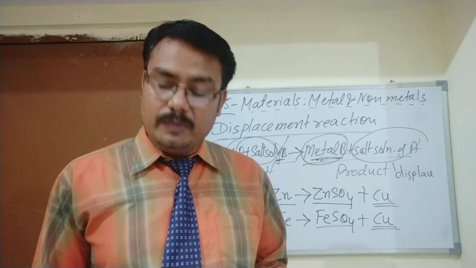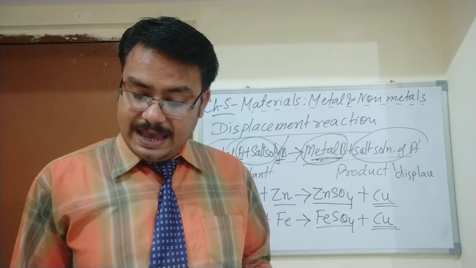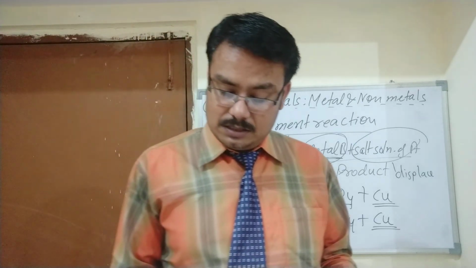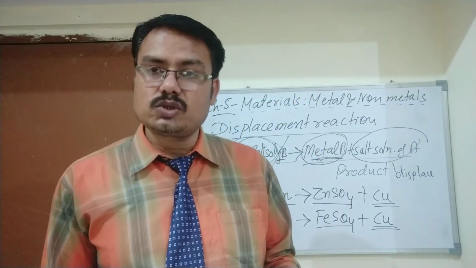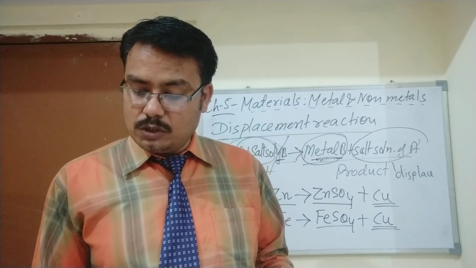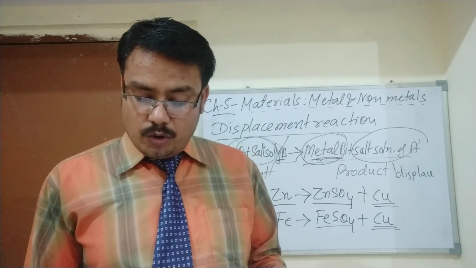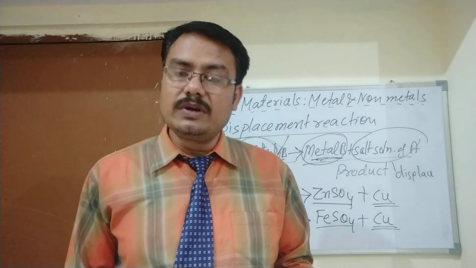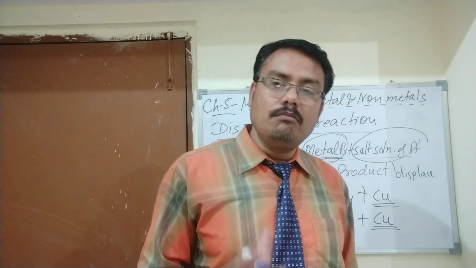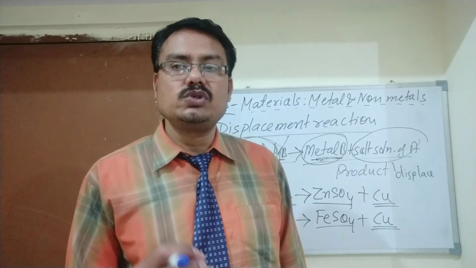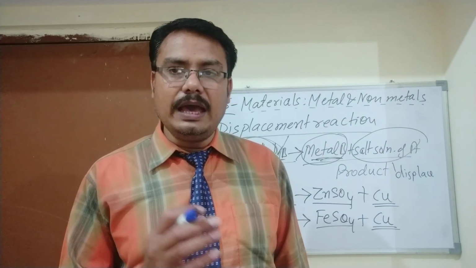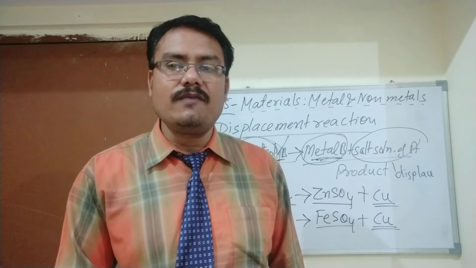Sulfur is also a non-metal. It is used in making sulfuric acid, and also in making plastic, dyes, drugs, explosives and fertilizers. Phosphorus is also used in the preparation of fireworks. Powder graphite is also a non-metal, and it is used as a dry lubricant to make big machinery work smoothly. So these are all the uses of non-metals and the uses of metals which I have just explained to you.